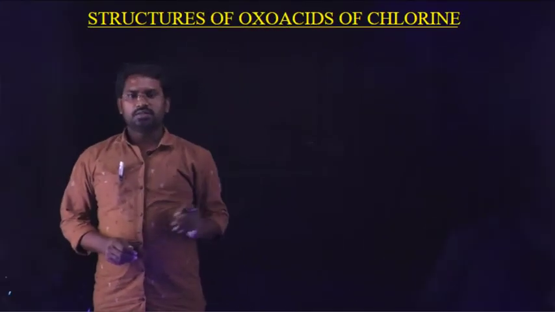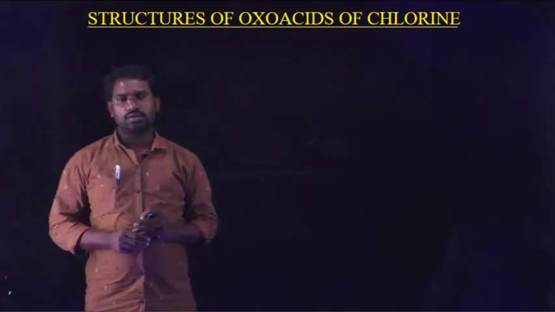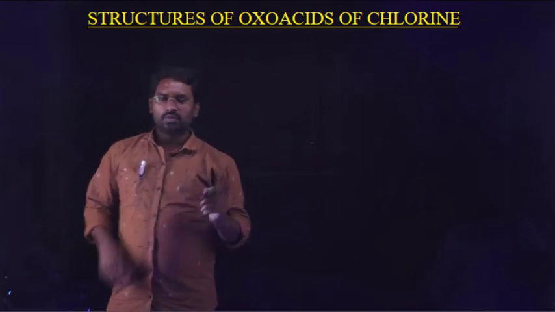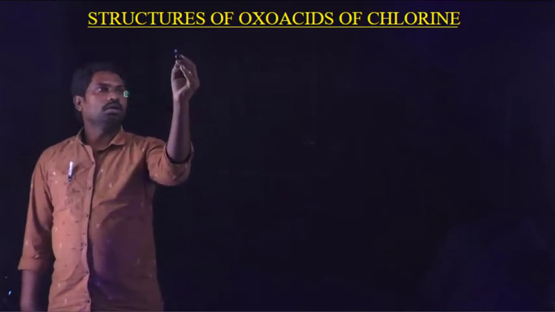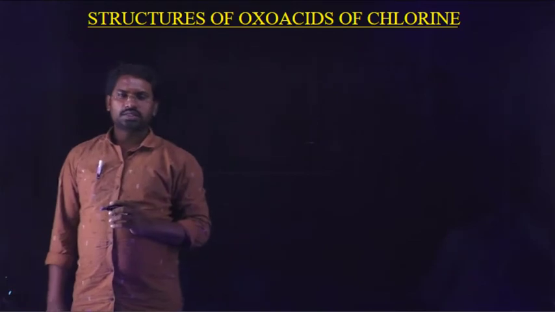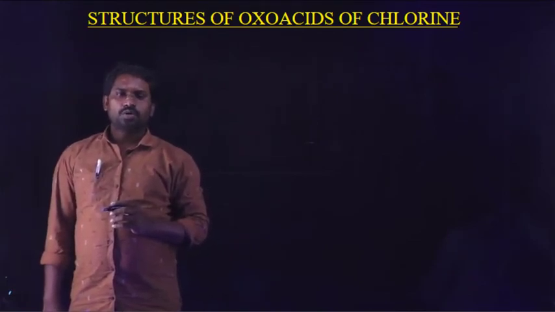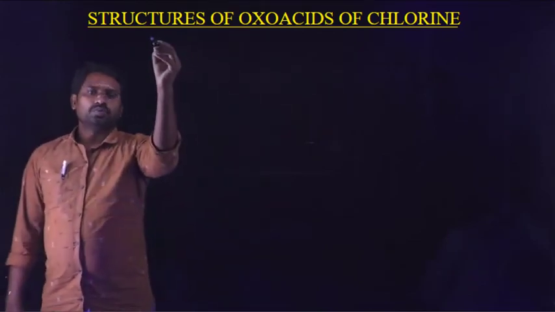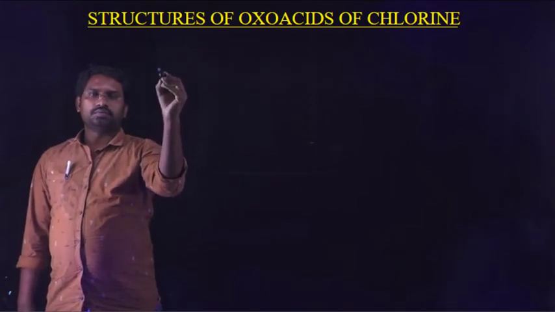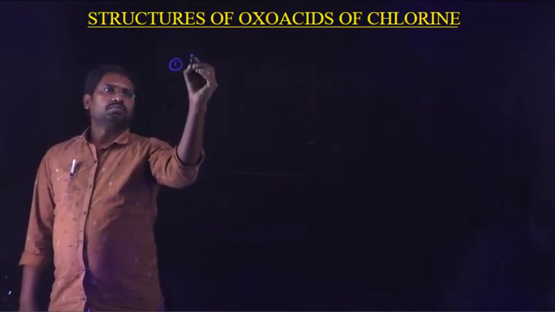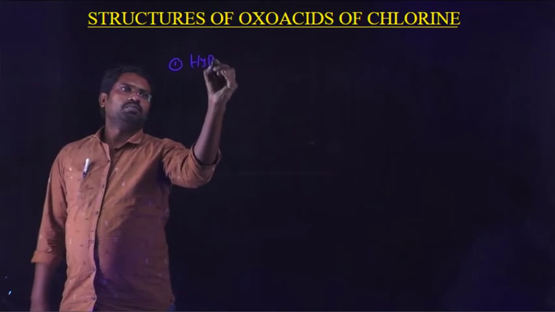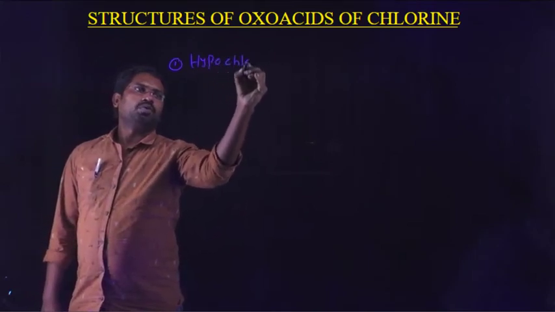And finally, structures of oxo acids of chlorine. You know that very well. What are the oxo acids of chlorine? There are four types of oxo acids. Hypochlorous acid, the first one.